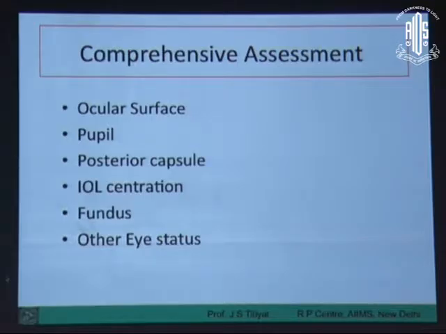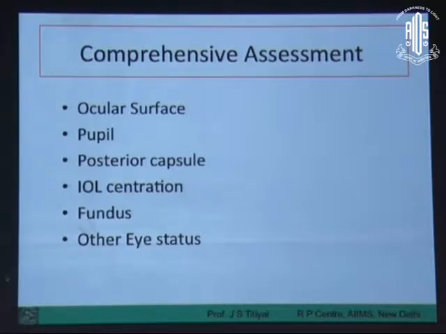Pupil may be a very important factor, which Dr. Lucy talked about, angle alpha and angle kappa. Sometimes we distort the pupil after surgery, and that may be a problem for these patients. Posterior capsule, as discussed earlier, can be a factor, which may contribute to the aberration profile with the IOL as such. IOL centration is a very important aspect of multifocal IOLs, and it goes with the surgical technique. Putting the lens in proper place is also a very important feature of surgery. Look for macular problems, which do happen in some patients. Maybe that is the cause of poor vision.